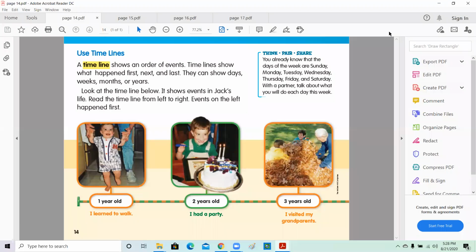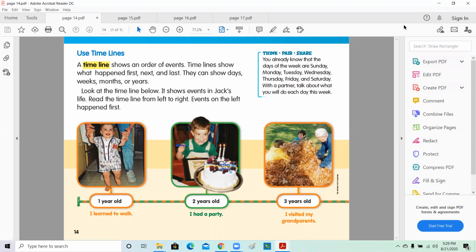First graders, welcome to another new social studies lesson. Please bring your Our Community and Beyond social studies book and open page 14. We start in the first unit, People and Tradition, and we will be learning more about timelines.